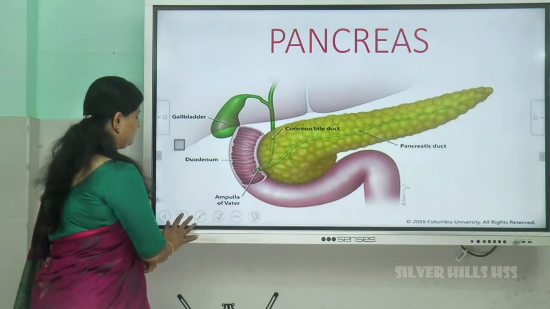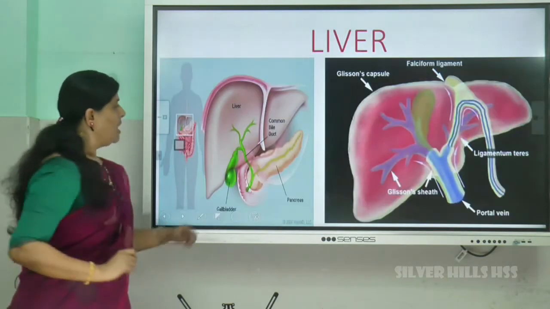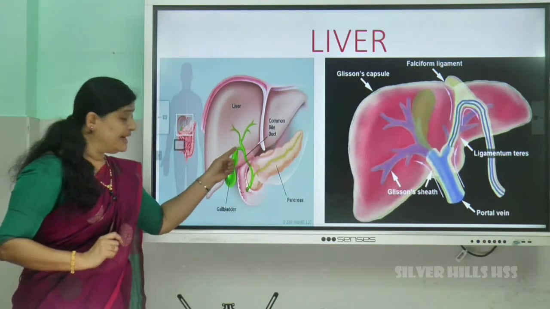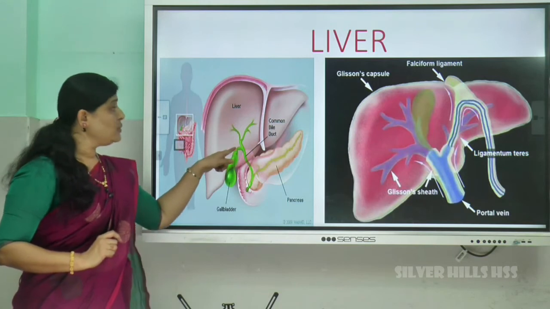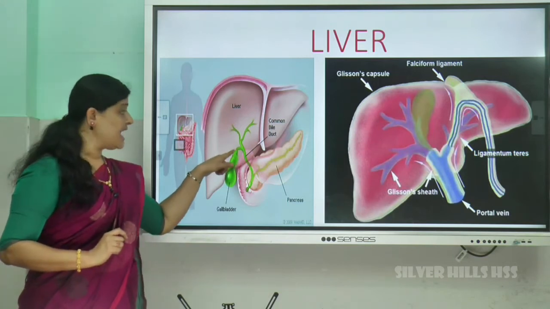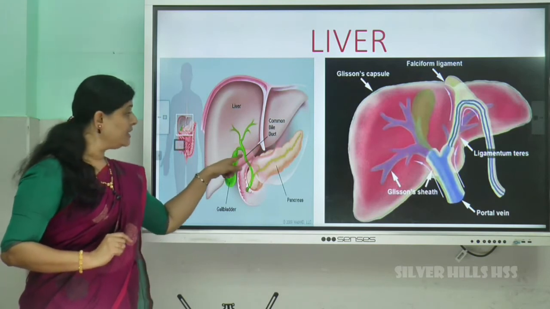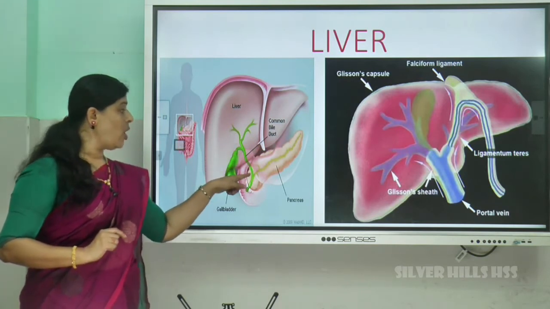From the gallbladder, bile goes through a duct. Now, these two ducts, the hepatic duct and the duct carrying bile from the gallbladder, join to form a common bile duct.